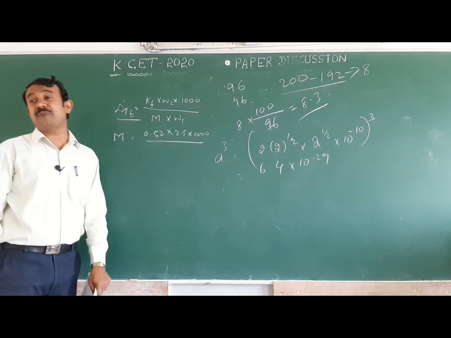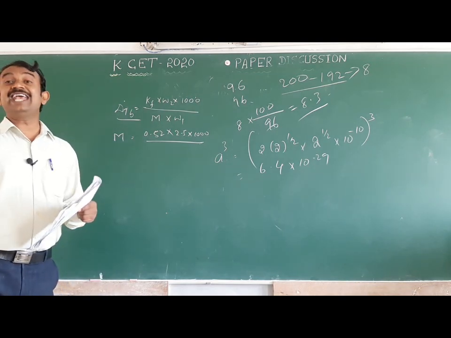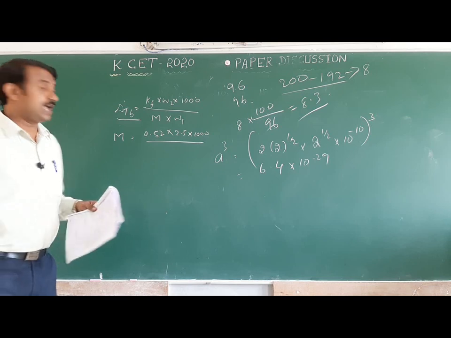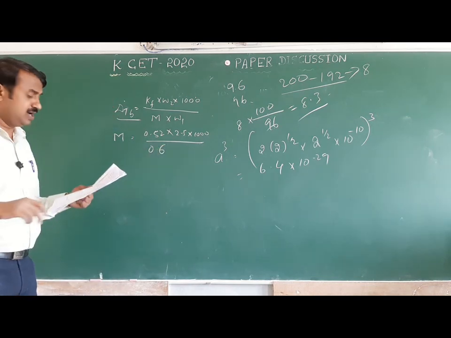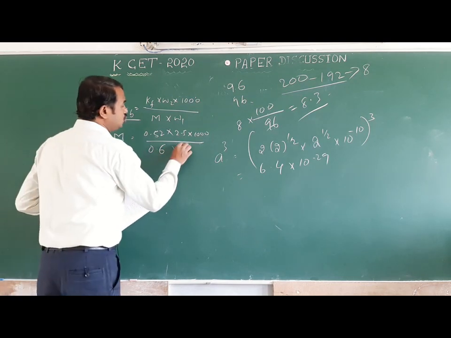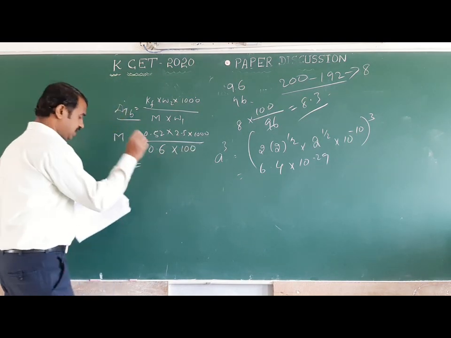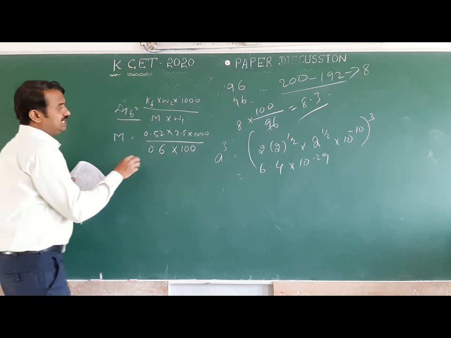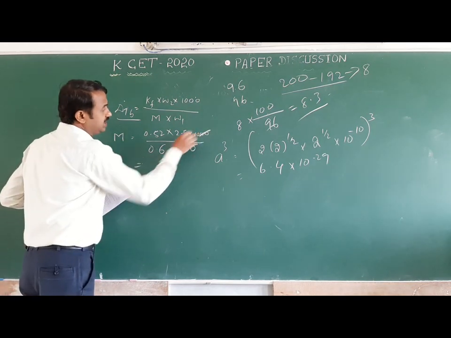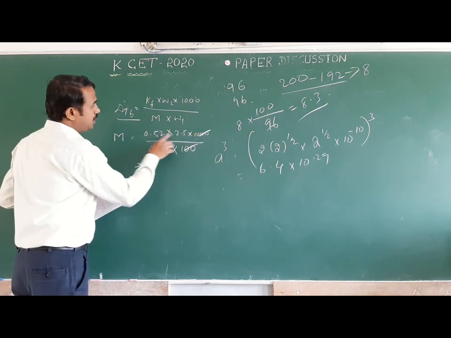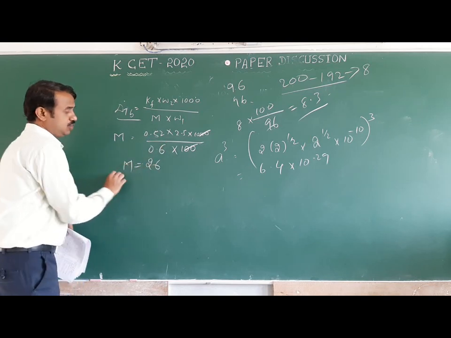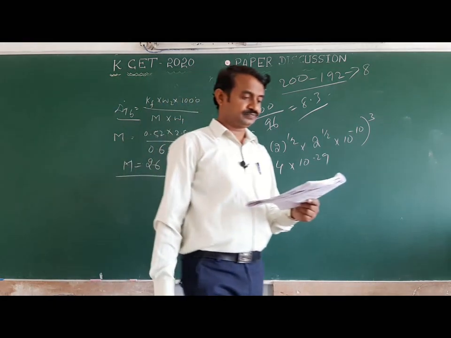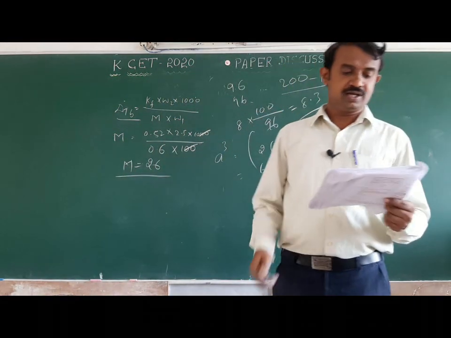They have given 0.3. 0.3 is dimerized means double. 0.3 dimerized means 0.3 and 0.6. 0.6 into 100. Okay, the total you have to calculate, you will get 26. Total you will get M equals to 26 gram. Okay, next one.